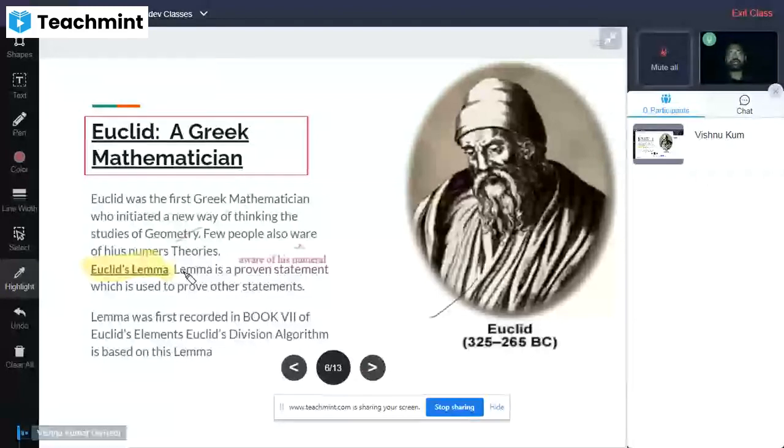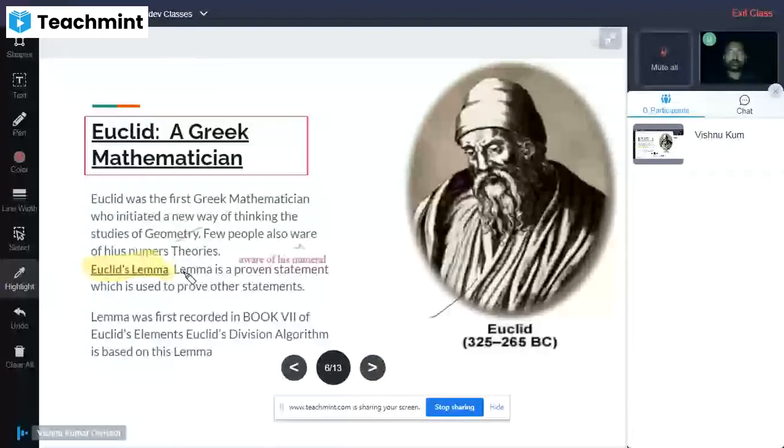So the lemma is a universal term which is used to derive the theoretical concepts related to any other conditions of real numbers. Are you getting my point, all of you students? A lemma is a proven statement.